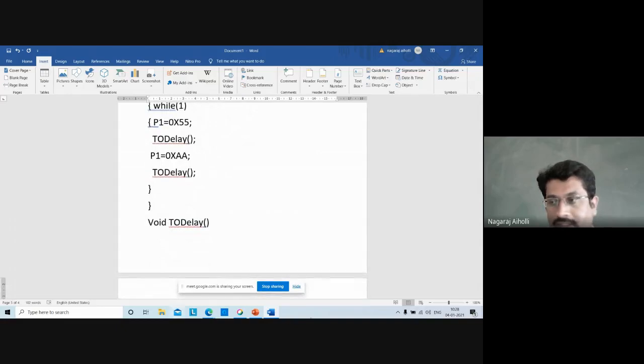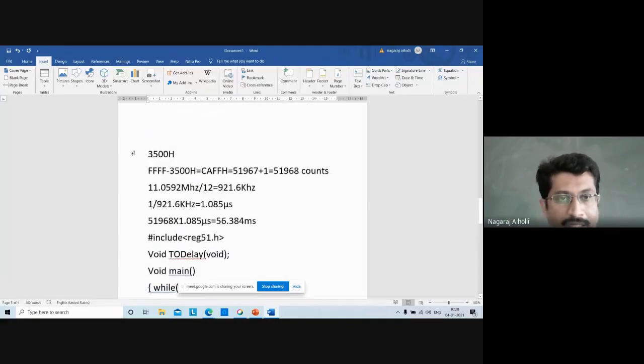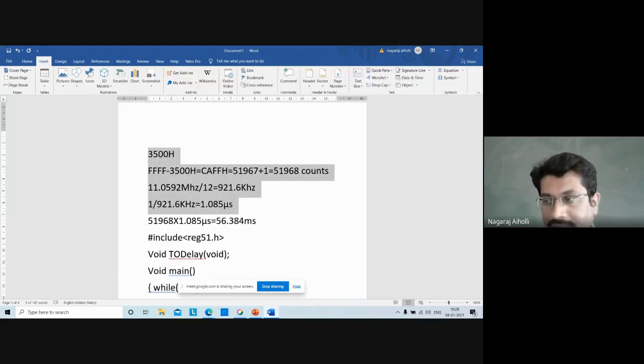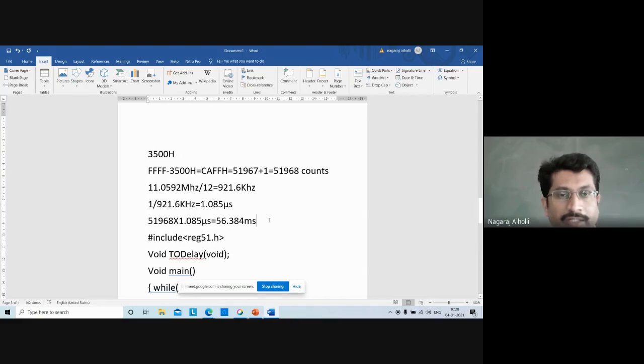Okay, what is the program here? To toggle the bits of port P1 continuously with some delay. They have not mentioned how much delay, but we have assumed a certain delay, made the calculation accordingly, and loaded the starting value according to the count value. They have asked to use timer 0 in 16-bit mode to generate the delay. So I hope this program is clear to everyone.